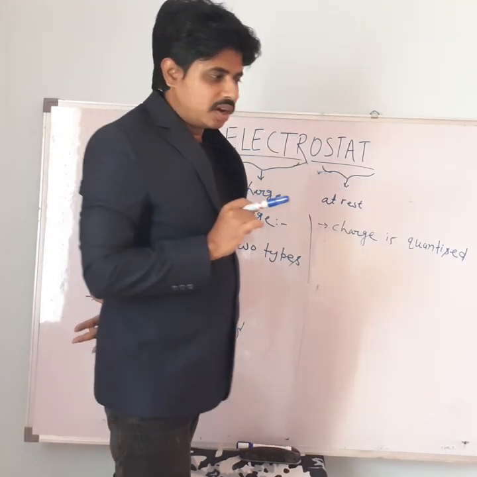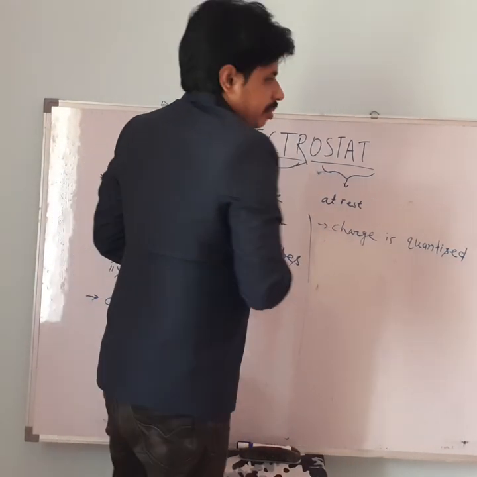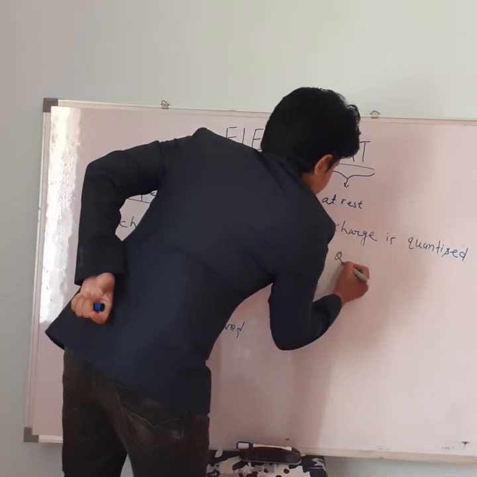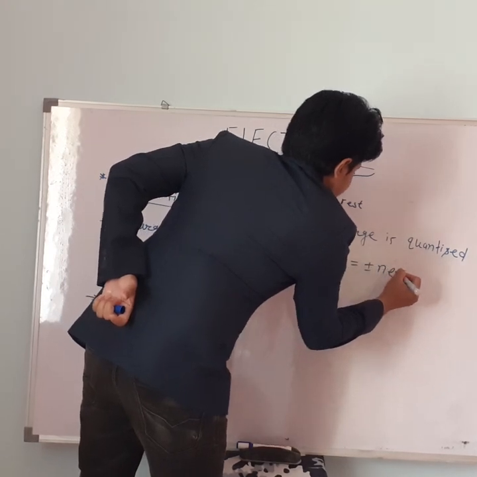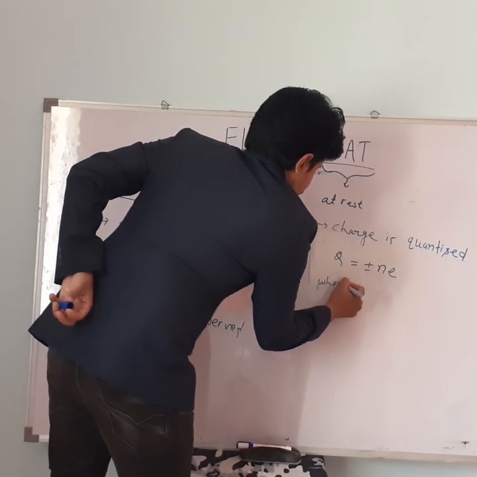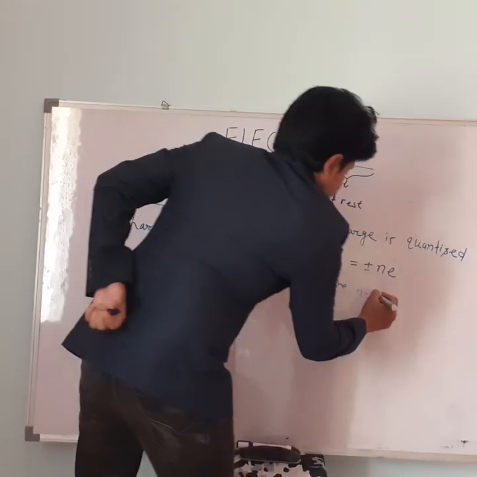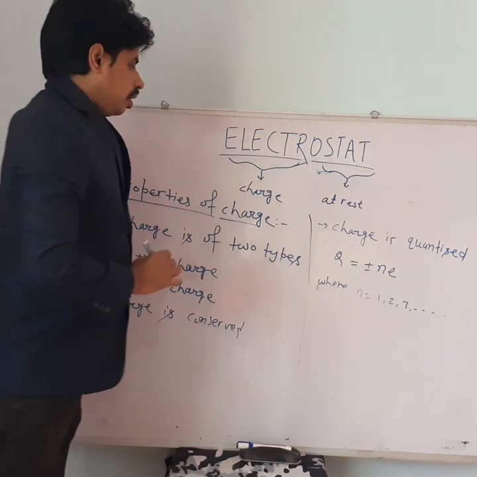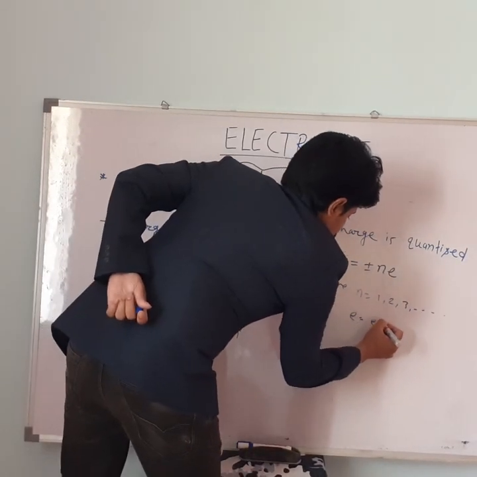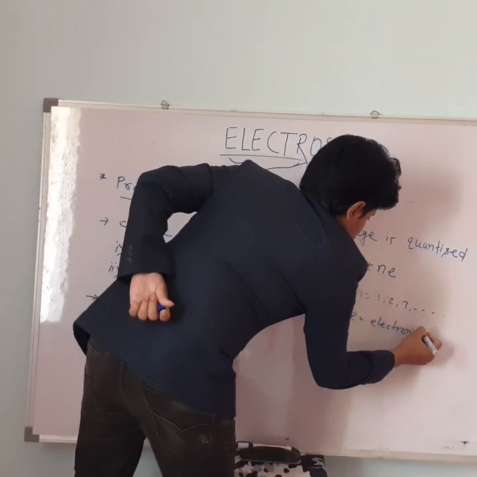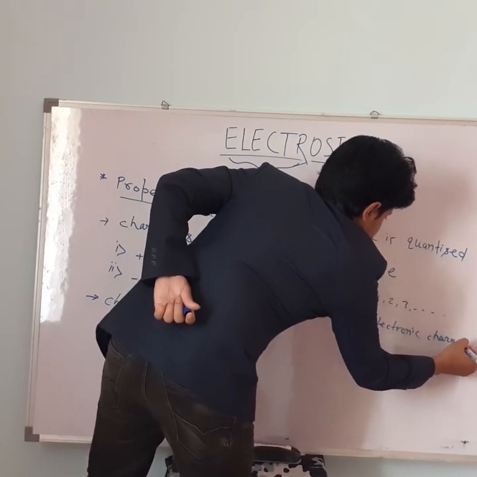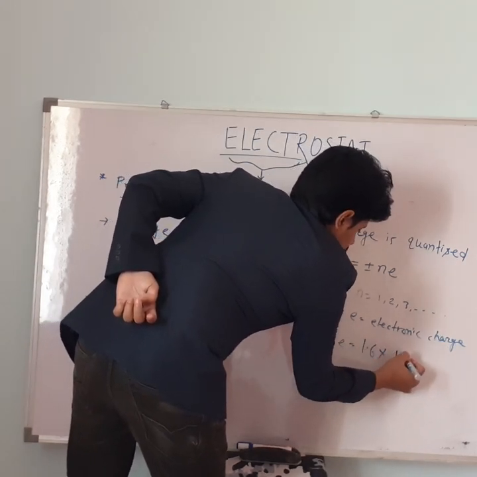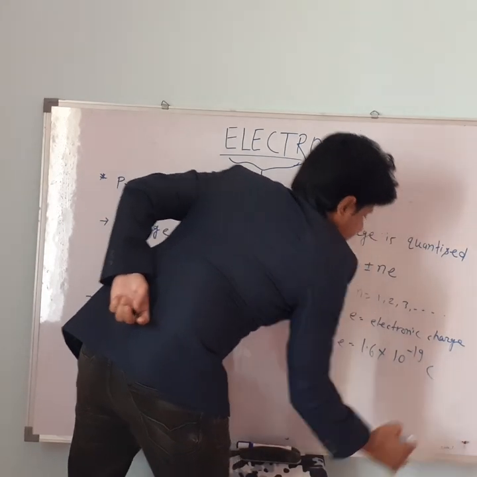Mathematically, this property can be written as Q = ±Ne, where N may be any integer 1, 2, 3 and so on, and e is the electronic charge. Its value is 1.6 × 10^-19 Coulomb.